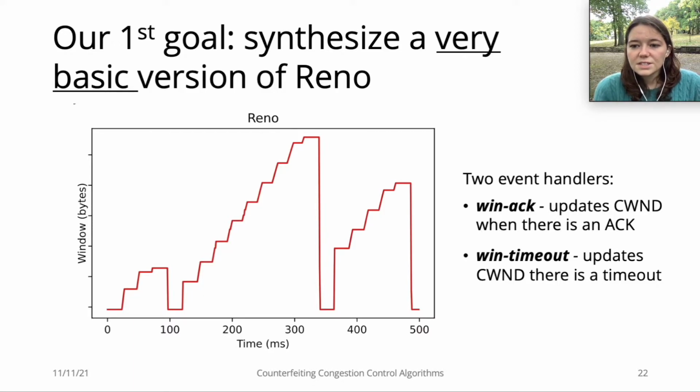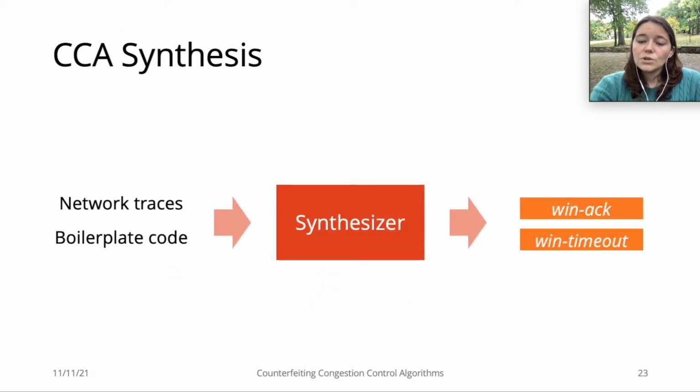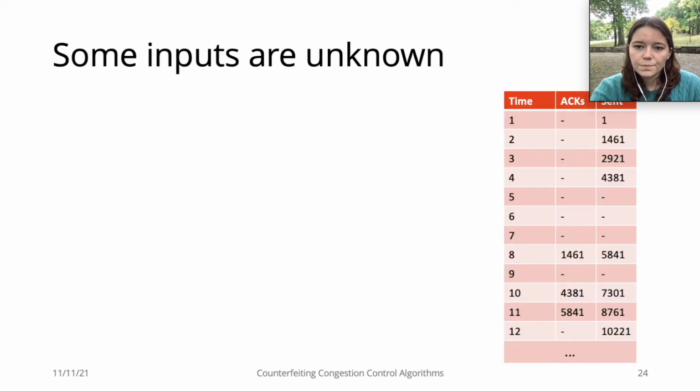We focus on synthesizing only a simplified version of Reno. In our simplified Reno, we consider the state to be just a congestion window, and we consider 2 event handlers. WinACK is the function that increases the window size when the CCA registers an ACK, and WinTimeout is the function that decreases the window size when a packet times out. We want to synthesize WinACK and WinTimeout from the information in the network traces.